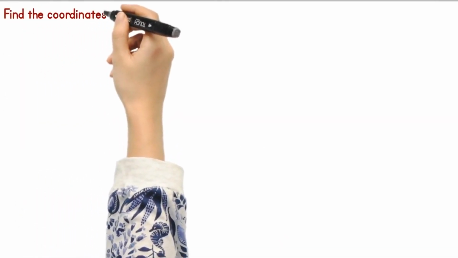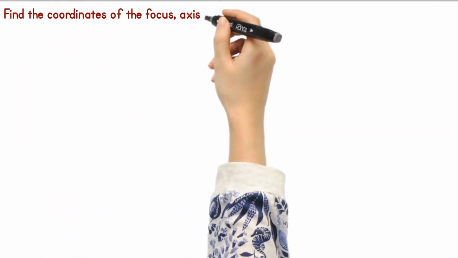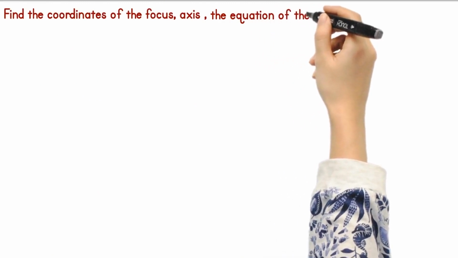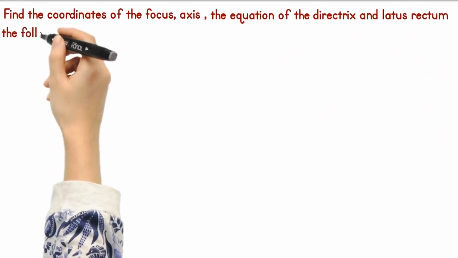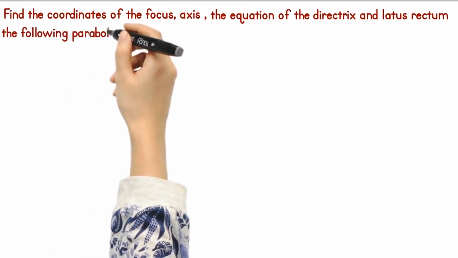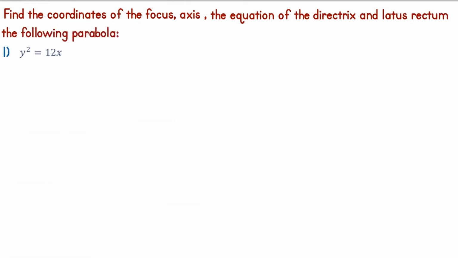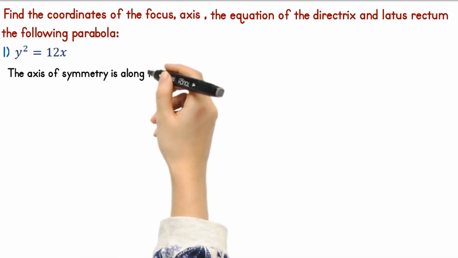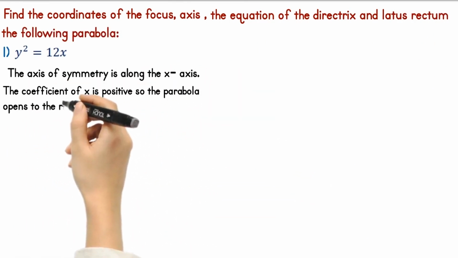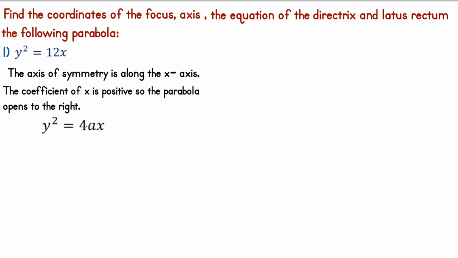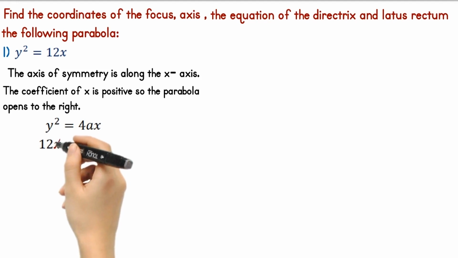Next, let's solve problems related to the parabola. Find the coordinates of the focus, the axis, the equation of the directrix and the latus rectum of the parabola y squared equals 12x. The given equation involves y squared, so the axis of symmetry is along the x-axis. The coefficient of x is positive, so the parabola opens to the right. Then we compare the equation of the parabola with the given equation.